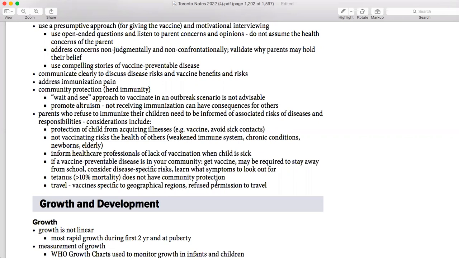Tetanus does not have community protection. For travel vaccination, if they are going to some place where there is an endemic going on and they don't want that vaccination, you are obliged to tell them that they are not supposed to go there.